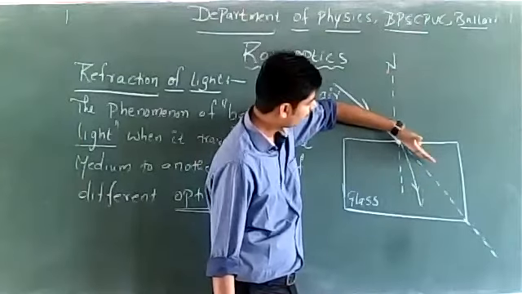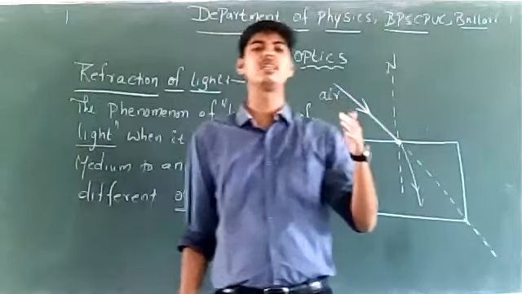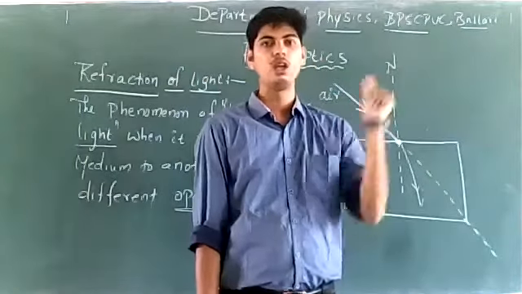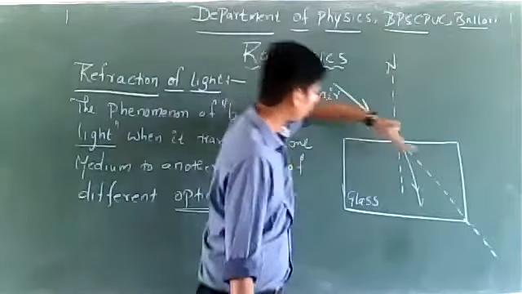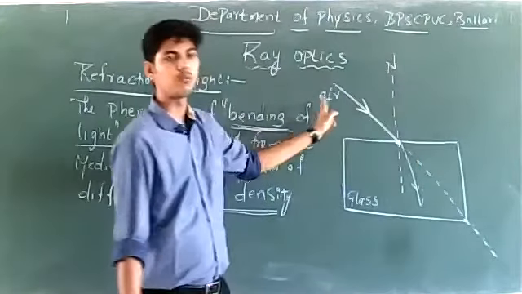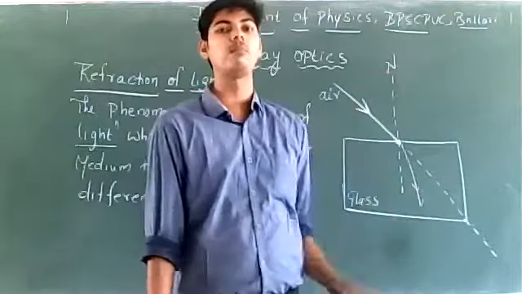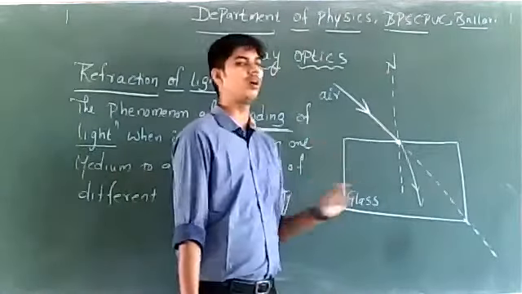The ray of light undergoes bending, or changes the direction of its path, when it travels from one medium to another medium. This phenomenon of bending of light when it travels from one medium to another medium of different optical density is called refraction of light.